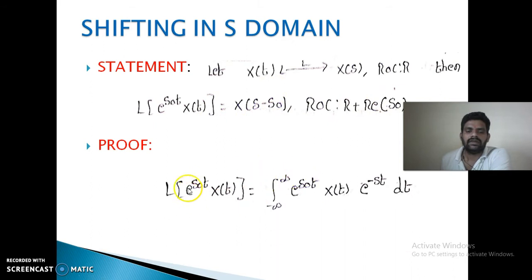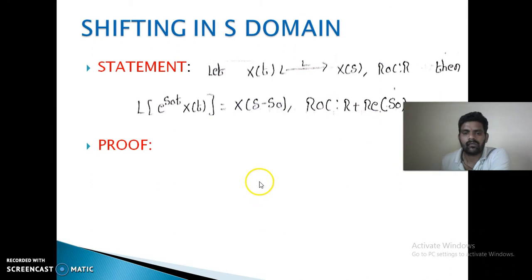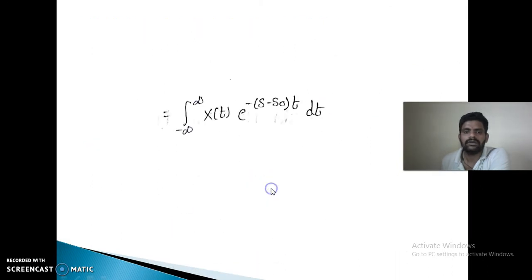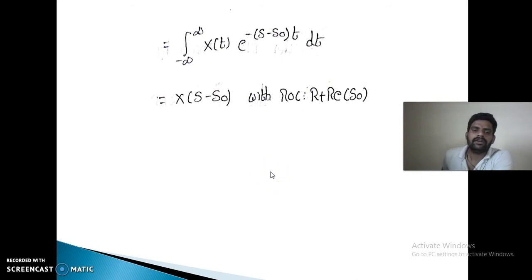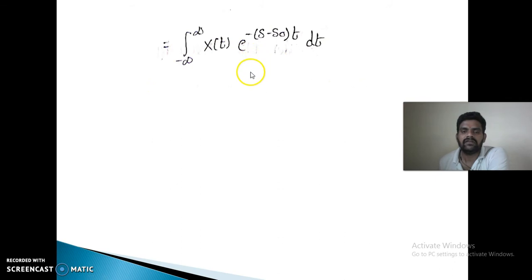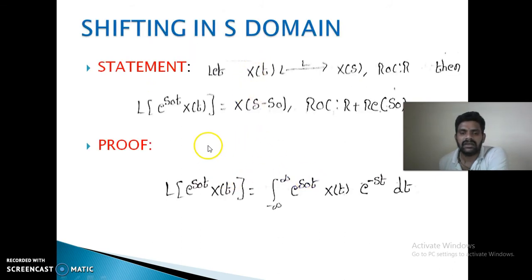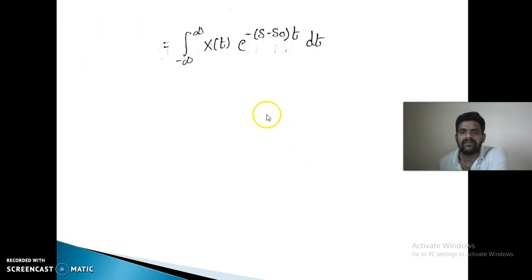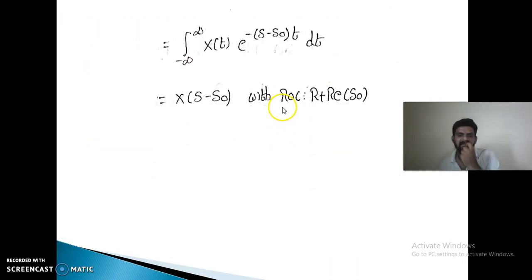And its proof: the Laplace transform of e power s naught t into x of t is equal to that function into e power minus st dt. So, you can rewrite this function as x of t into e power minus, if you take common, s minus s naught into t. If you compare this with the definition of Laplace transform function, instead of s we are having s minus s naught. So, it is X of s minus s naught and the ROC is also shifted the same way.